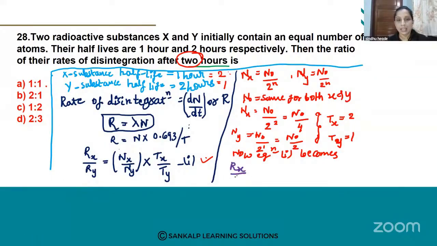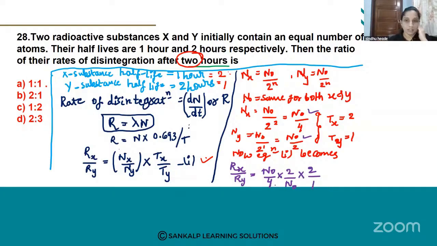Here Rx by Ry is equal to, in the place of Nx, substitute this one, N naught divided by 4. Okay. And what is Ny? Ny is N naught by 2. So 2 by N naught. Divided by, when you take the denominator to the numerator it becomes reciprocal. N naught by 2 becomes 2 by N naught. You understand this, right? Okay. Into Tx by Ty. Tx is 2 and Ty is 1. Okay.